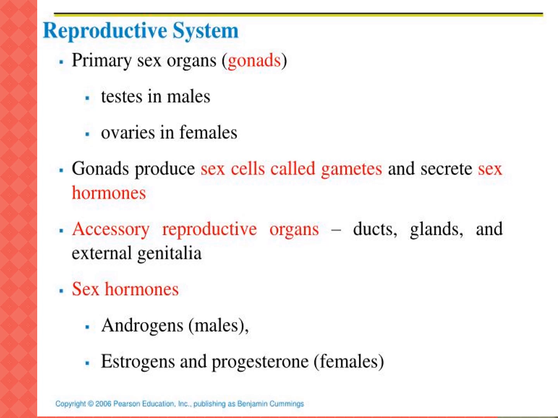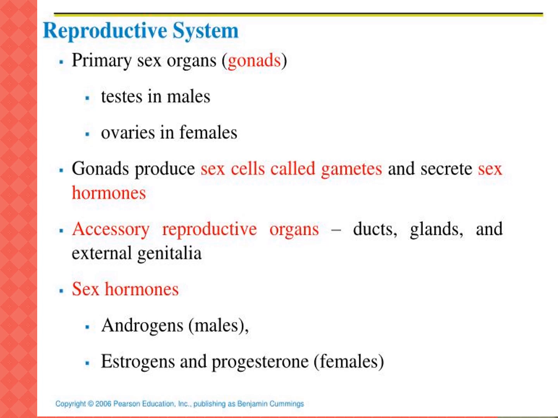Now let us see the primary reproductive organs in human male and female and their role in reproduction. Primary sex organs are the gonads: testes in males, ovaries in females.